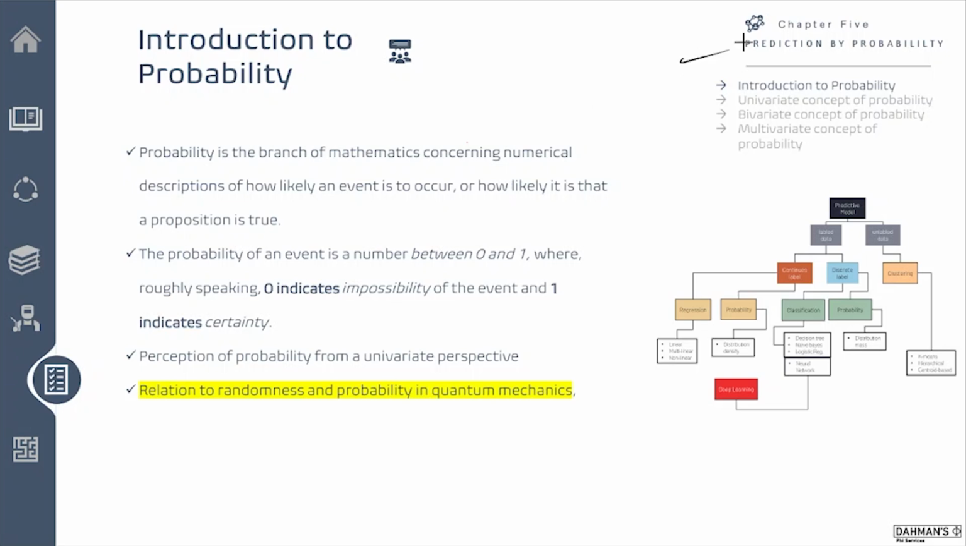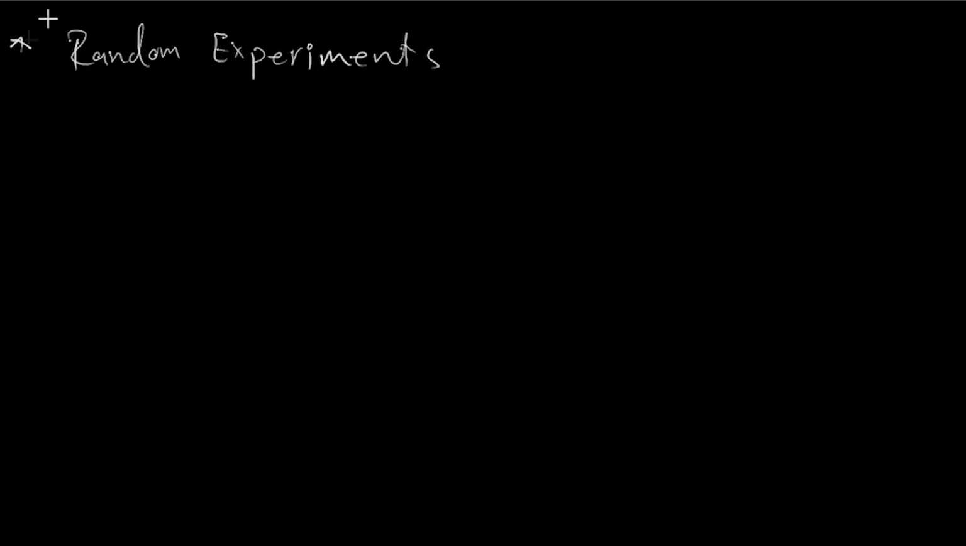Hi, welcome back. So we're in chapter 5, reduction by probability, at the outline of introduction to probability. Let's go ahead and explore some extra information that we need to be familiar with. We have actually explored the relation between probability and random in the very first introduction. And now we're going to look at something called random experiment.